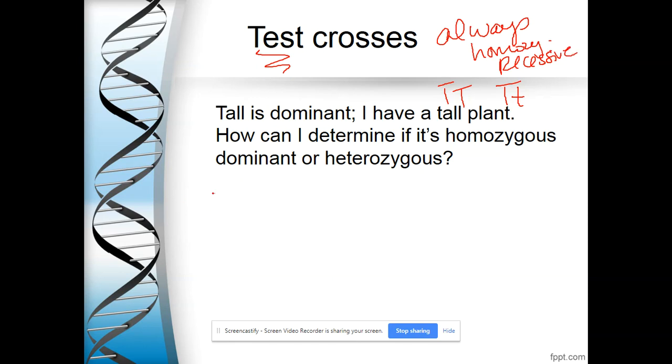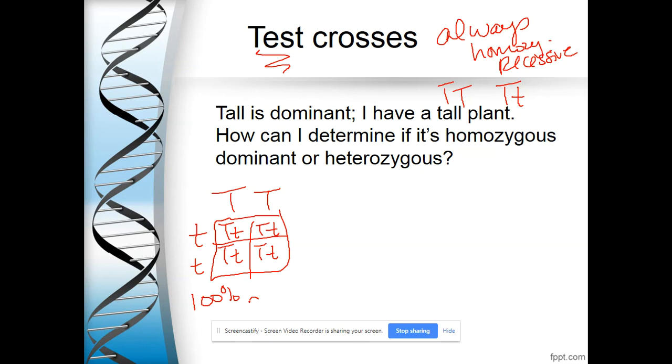And here's the magic. If I have a homozygous dominant parent and I cross it with a homozygous recessive parent, then 100% of the offspring will show the dominant trait.